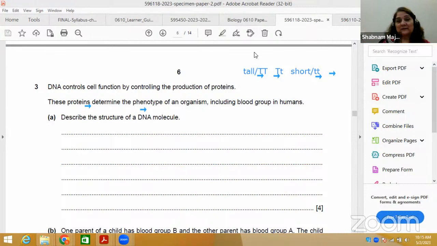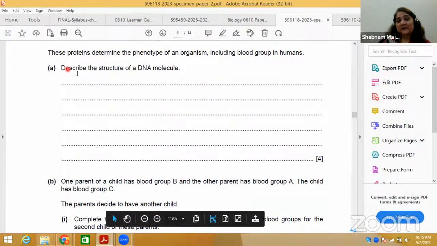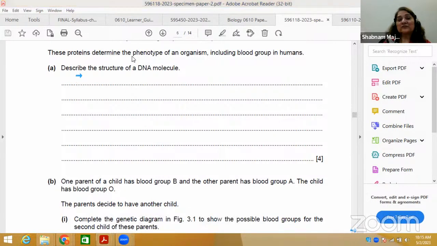Okay, what is the comparison between these two? Now the question is totally different from what I just focused on. Describe the structure of DNA. Describe the structure of DNA. I will show you the mark scheme obviously, but I'm just repeating here. Describe the structure of DNA, you should know that nucleic acids are always a polymer. Polymer means a long chain, like polynucleotide.